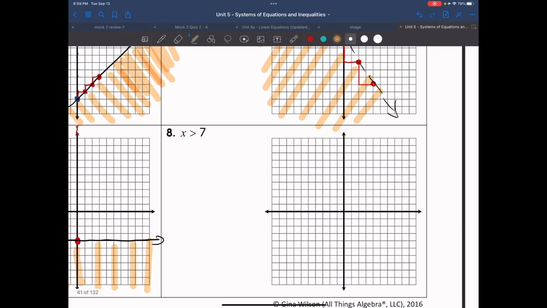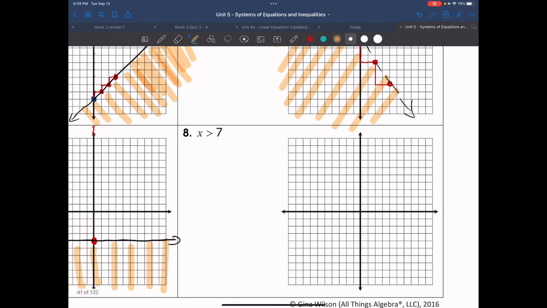Last but not least, we're going to do x is greater than 7. Which again, this is very similar to x is equal to 7. The only difference is we have an inequality, and that inequality is not greater than or equal to, it's just greater than, so it's a dashed line. So what we do is the same process. We're going to go to the x-axis, which is here. We're going to go over to 1, 2, 3, 4, 5, 6, 7, and put a dot.